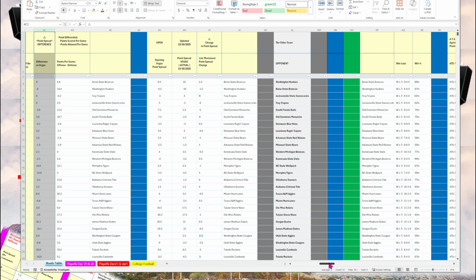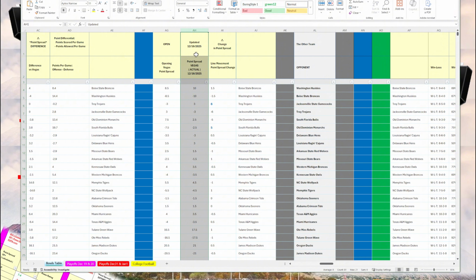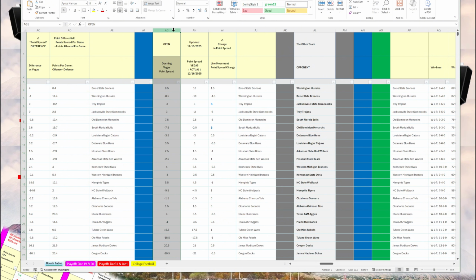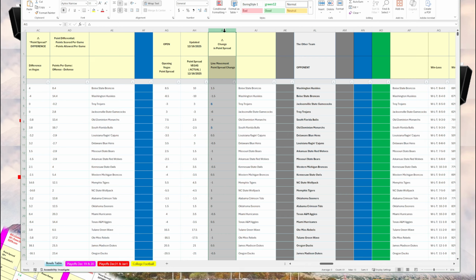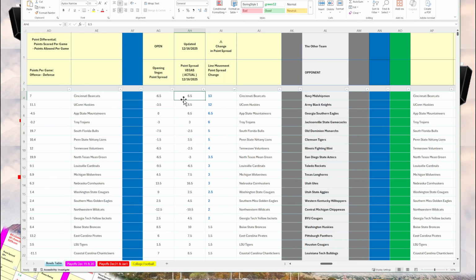In the next grouping here, I put the Vegas point spread as of December 16th. I also put the opening point spread and also the difference between the opening point spread and the point spread as of December 16th, 2025. Some of these games have large movements, which indicates that Vegas has had to change the point spread due to activity among bettors.